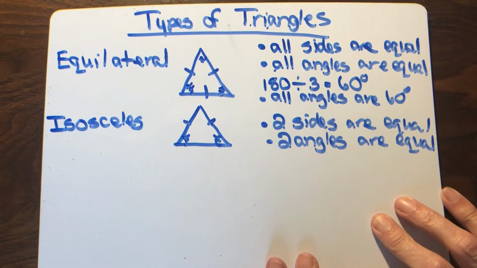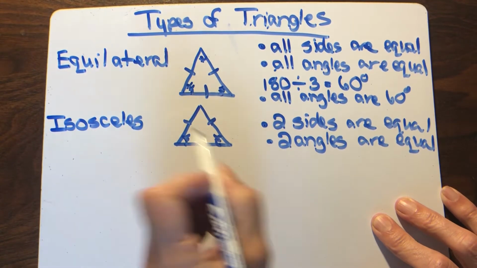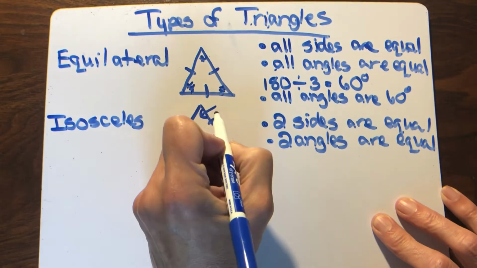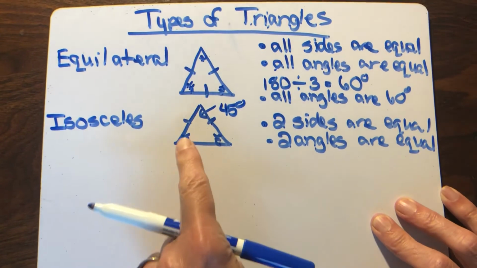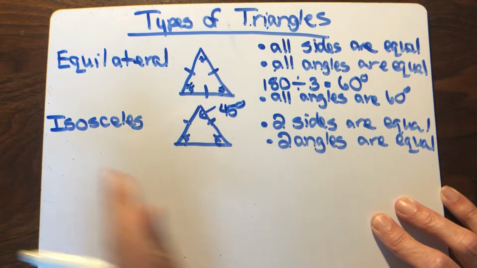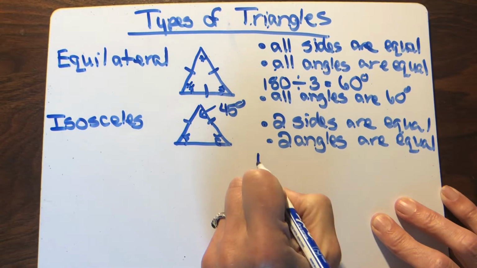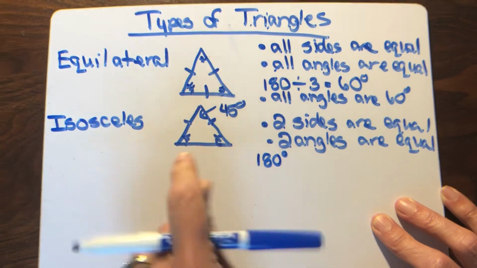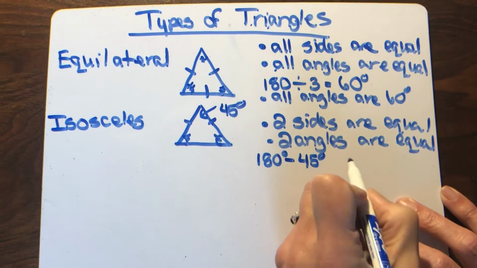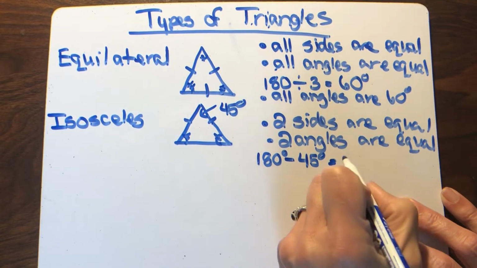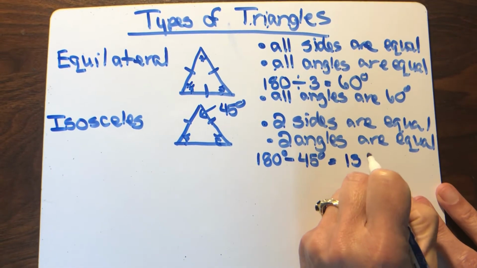Now, how do you figure out the missing angle? For example, if they tell you that your angle here is 45 degrees, what is the measurement of your other two? They'll say it's an isosceles. One angle is 45. What's the measure of your other two? So 180 degrees is your total. All three add up. If you take out the 45 degrees for the one angle that you have, that would give you 135. Well, I sure should have used some easier math.